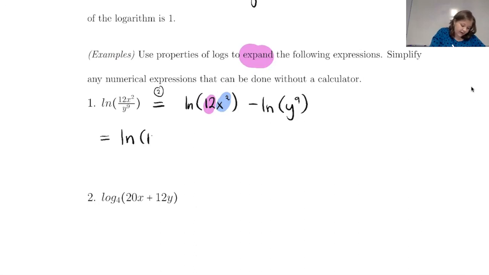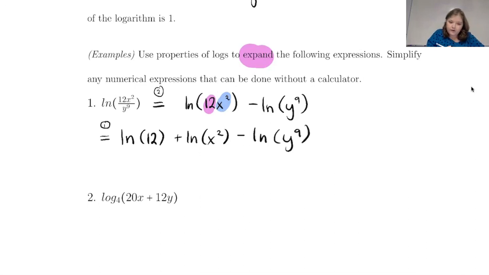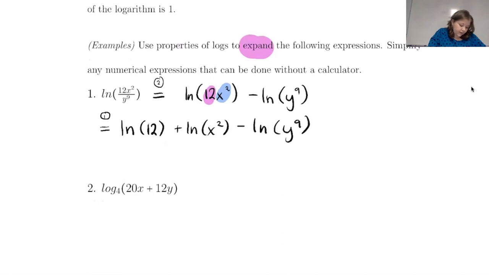So ln of 12 plus ln of x squared minus ln of y to the 9th. And what we used is the first property there, where we go from multiplication to addition. Okay? And now the last thing we want to notice is that we have some powers out here.